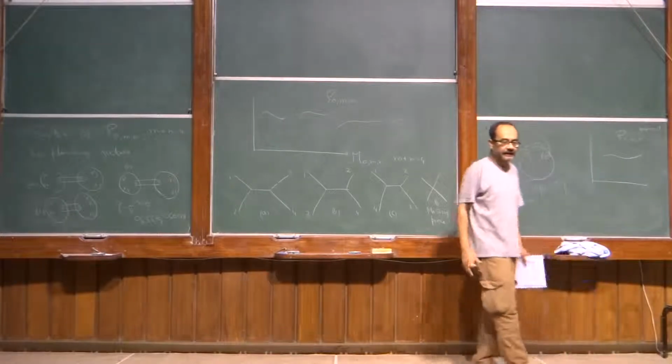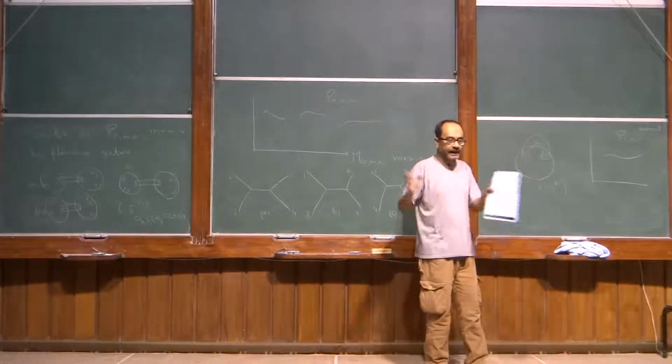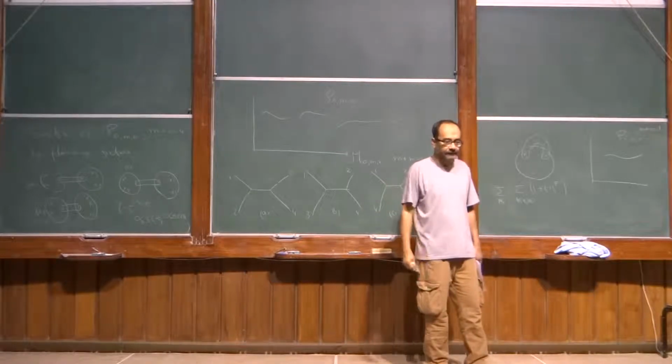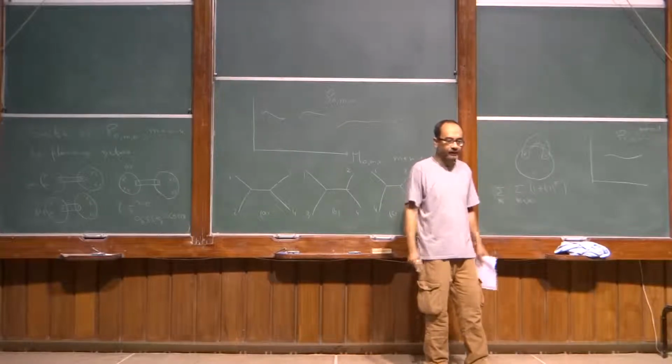That's the way. If you start with the string field theory diagram and try to interpret it in terms of the worldsheet diagram, that's the way the worldsheet diagram will emerge. The sum over spin structures on the worldsheet will emerge.